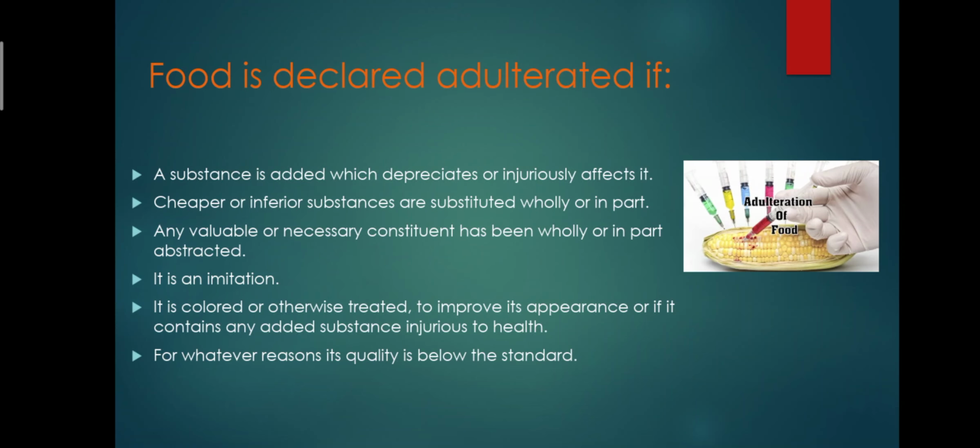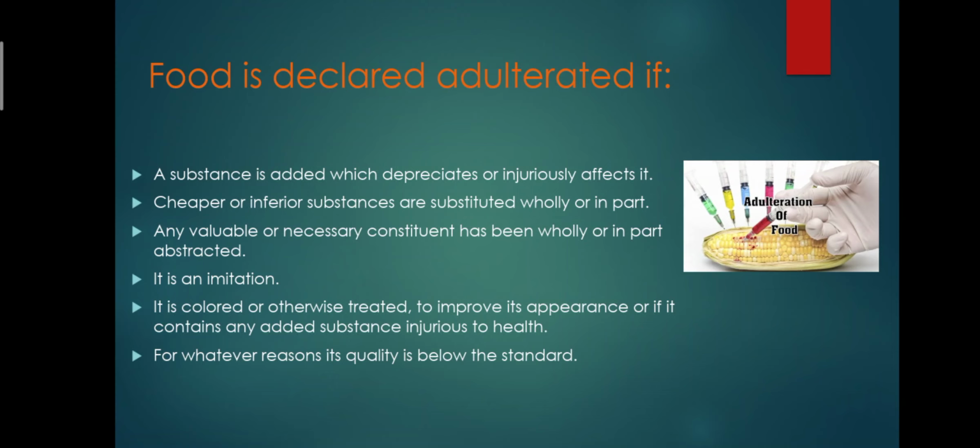So, food is declared adulterated if a substance is added which depreciates or injuriously affects it. Cheaper or inferior substances are substituted wholly or in part. Any valuable or necessary constituents have been wholly or in part abstracted. It is an imitation.